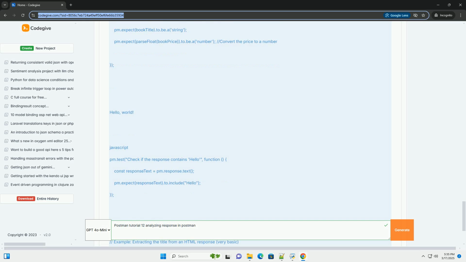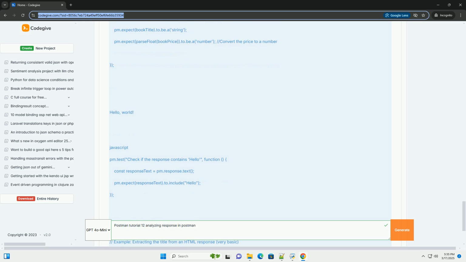pm.response.json parses the JSON response body and returns a JavaScript object, an array in this case. jsonData[0].id accesses the id property of the first object in the array, jsonData[0]. JavaScript uses zero-based indexing. console.log prints the extracted ID to the Postman console (View, Show Postman Console). pm.environment.set: this line is commented out for now but demonstrates storing the extracted value in a Postman environment variable for use in subsequent requests.